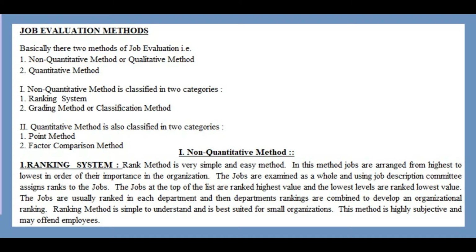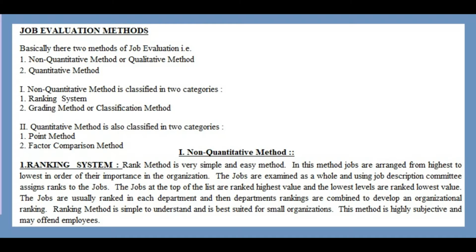The non-quantitative method is also categorized into two categories. One is the ranking system and the second one is the grading system, or classification method. In the quantitative method we again have two categories: one is the point method and the second one is the factor comparison method. Okay, first we go to the non-quantitative method. In this we go for the ranking system.